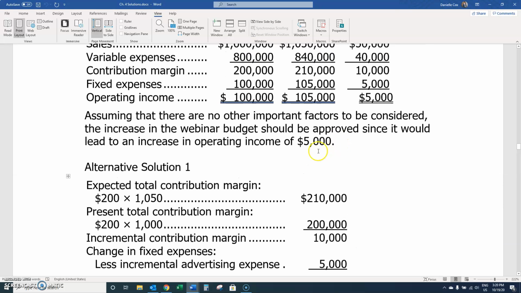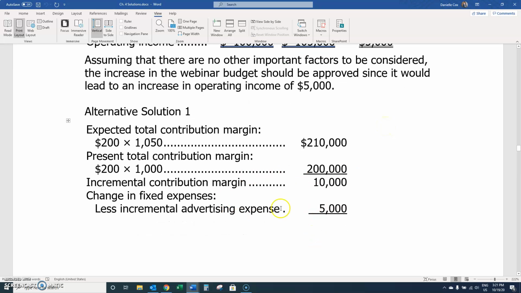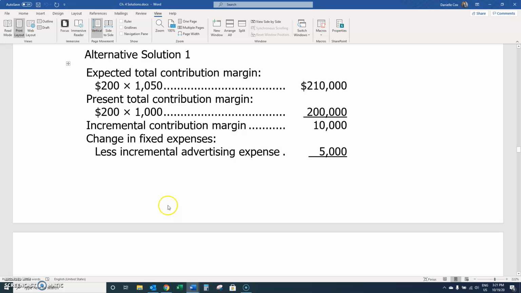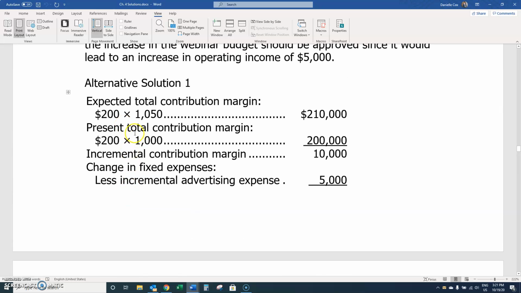As you can see here, the 210, slide up a bit, is the contribution margin here. The 200,000 in the original plan increases by 10. Fixed expenses increase by 5, which leaves them with an increase of $5,000 to income. So this is all shown here, but in a much more condensed version. We can actually do it even shorter, because up here we're taking the contribution margin and multiplying it: here's the new one, here's less the old one.